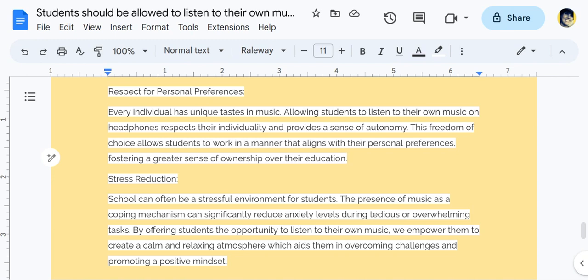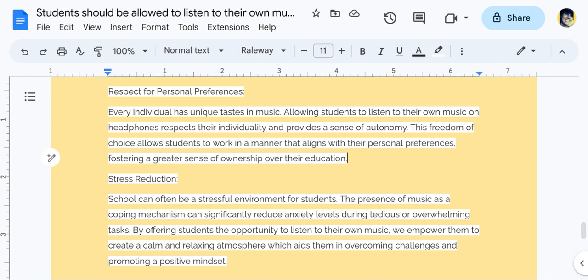Let's go ahead and look at our next body paragraph on respect for personal preferences. Every individual has unique tastes in music. Allowing students to listen to their own music on headphones respects their individuality and provides a sense of autonomy. This freedom of choice allows students to work in a manner that aligns with their personal preferences, fostering a greater sense of ownership over their education.